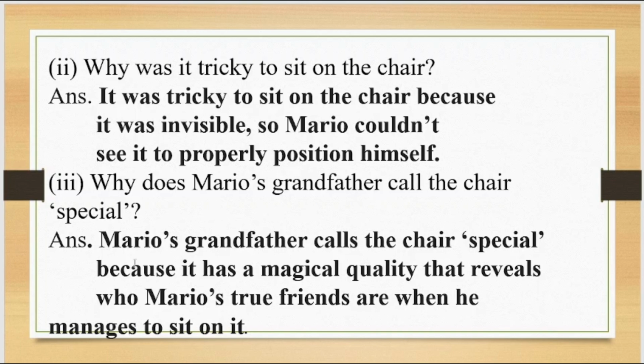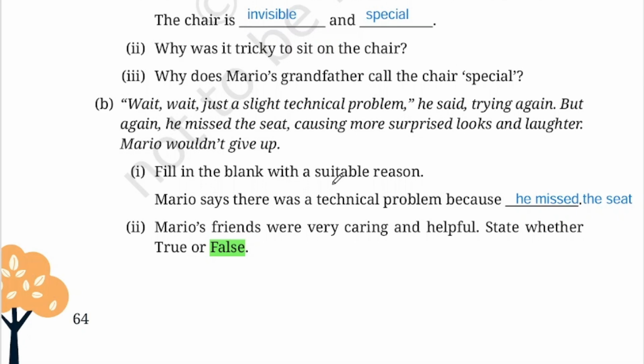Now, why is he calling it special? Mario's grandfather calls the chair special because it has a magical quality that reveals who Mario's true friends are when he manages to sit on it. So what is grandfather saying? Grandfather is saying that he should sit on the chair, and if he is able to sit on the chair, it will be with the help of only his true friends. Coming to the next one.